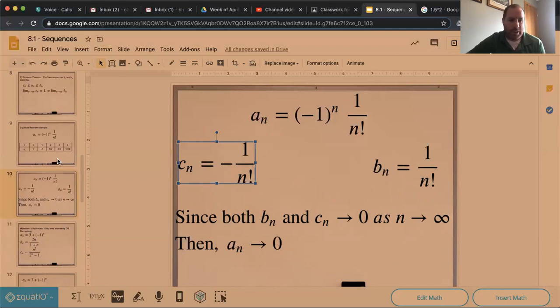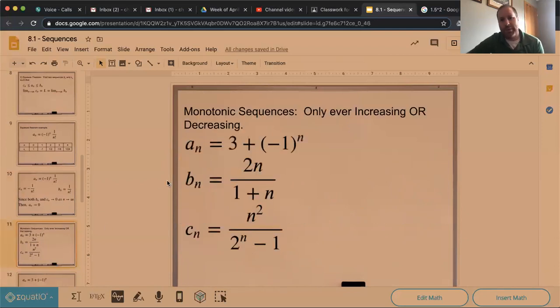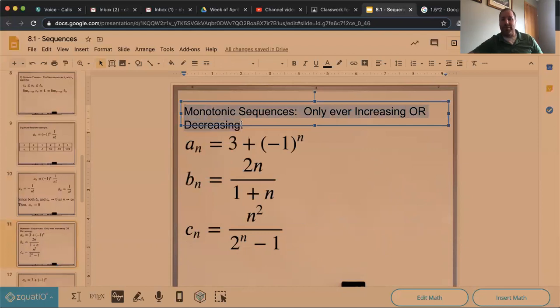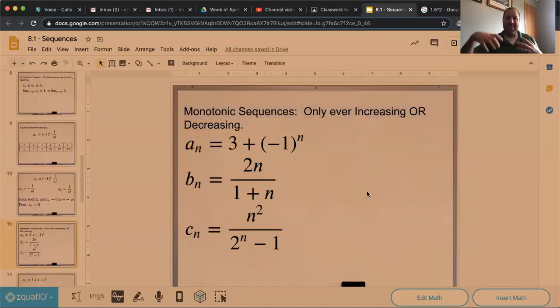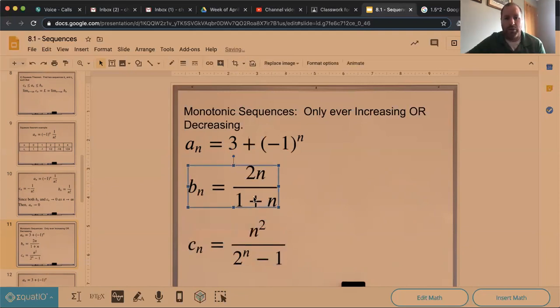The last one that we're going to talk about, last type here, is what's called something that's monotonic. Something that's monotonic, and I believe we kind of talked about that as far as functions go. Same thing with sequences. Something that is monotonic means that it's always increasing, or perhaps it's always decreasing, right? It never does any sort of bouncing. It just always goes either down or up, right? Never changes in that case. So here's a few examples just to look at whether they're monotonic or not.